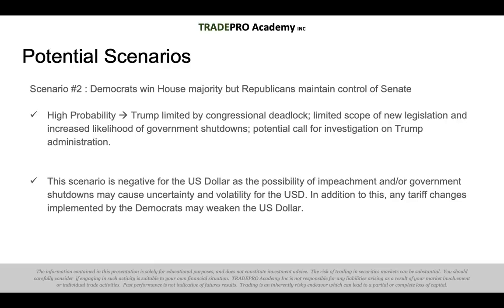This scenario would be negative for the US dollar, as the possibility of impeachment and government shutdowns may cause uncertainty and volatility for it. In addition to this, the Democrats look to change any of the tariff policies implemented by Trump. This may weaken the dollar further.